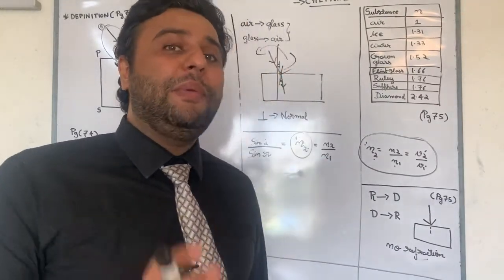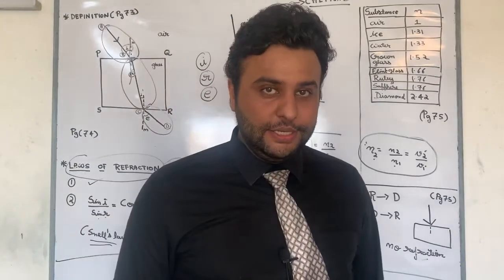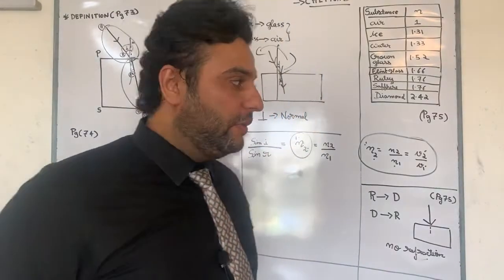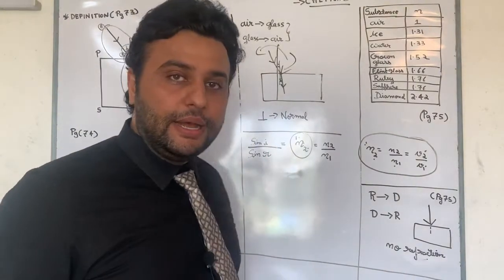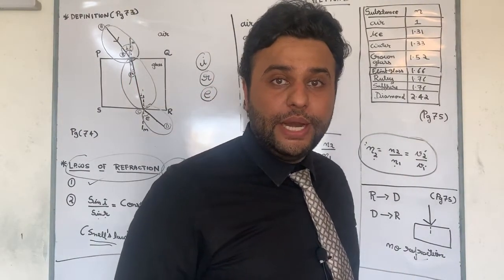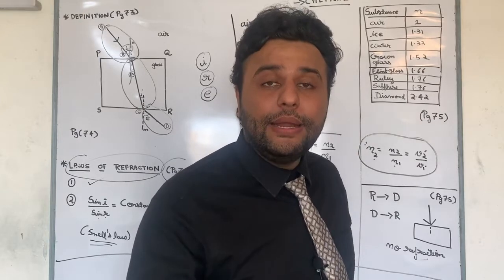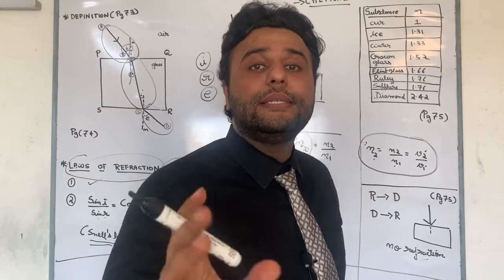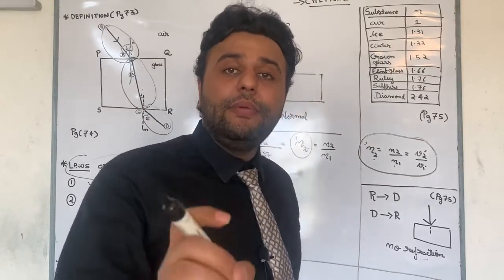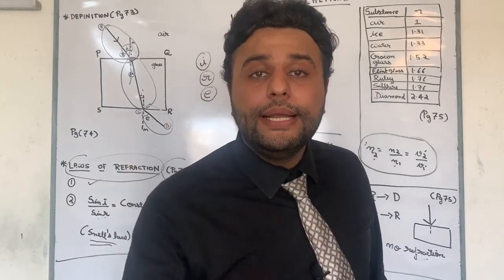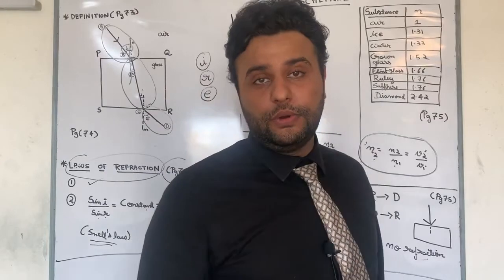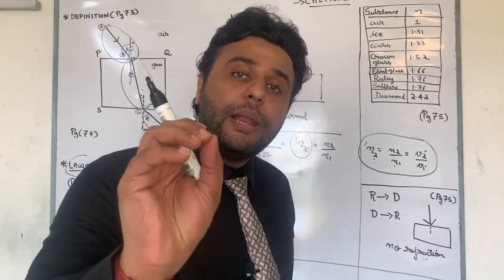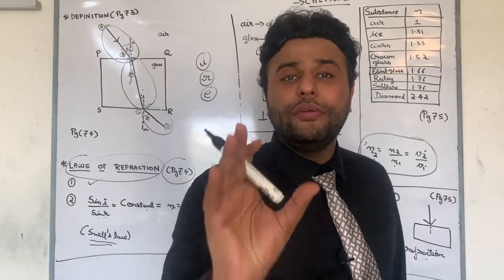Now, refractive index, you have to remember two things. First thing is, look at the formula for refractive index. What is the formula? Sin i upon sin r. From this formula, what do you get? You get that refractive index does not have any units. That means refractive index is a unitless quantity. Therefore, it is only one number.